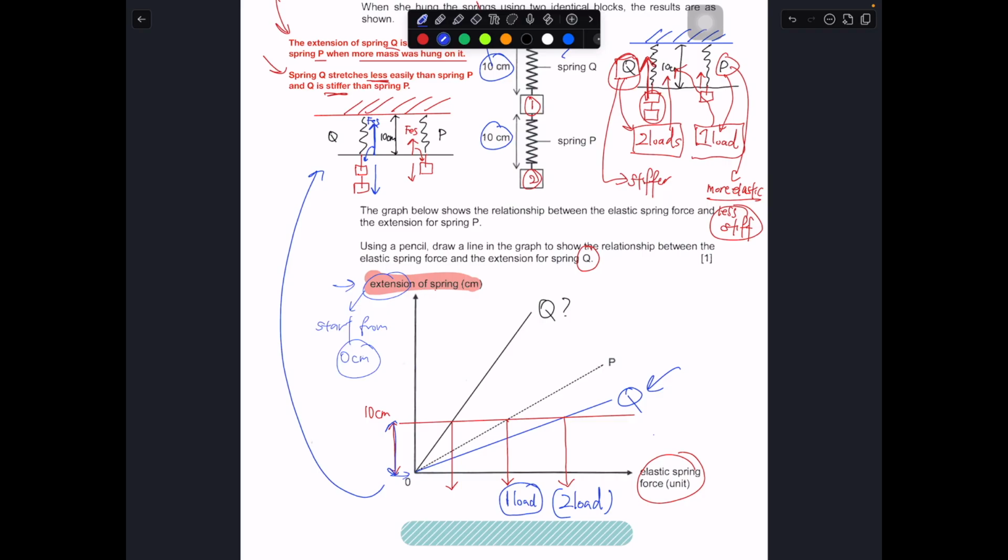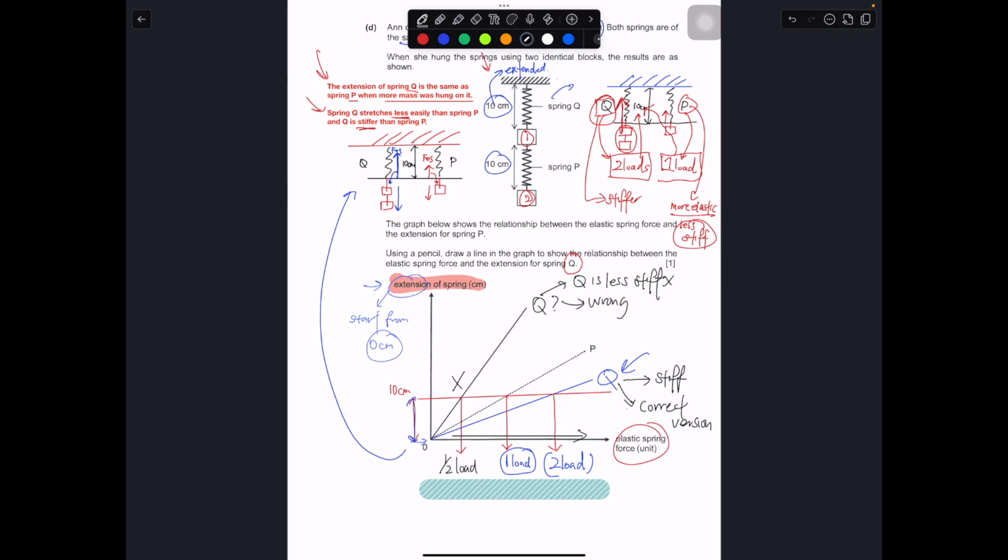Because here we are reading off in this direction, this one cannot be, because it seems like half load. So straight away this is wrong. When you draw the line for Q above P, you are trying to say that Q is less stiff. That is straight away wrong, because we know that Q is more stiff. So the line should be lower than P. Q is stiffer, so this is the correct version.